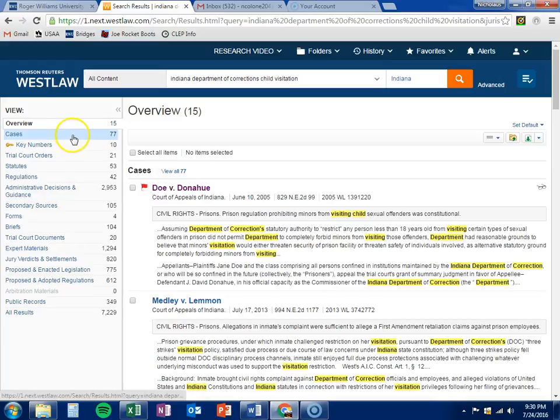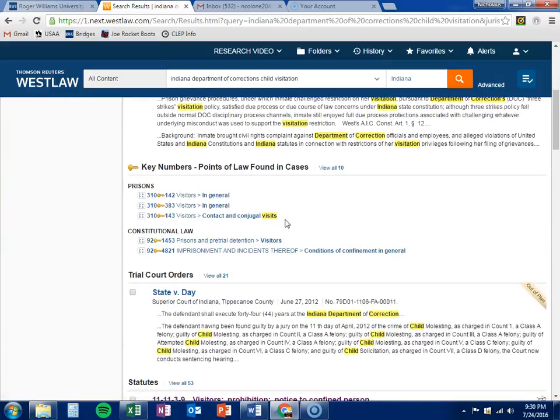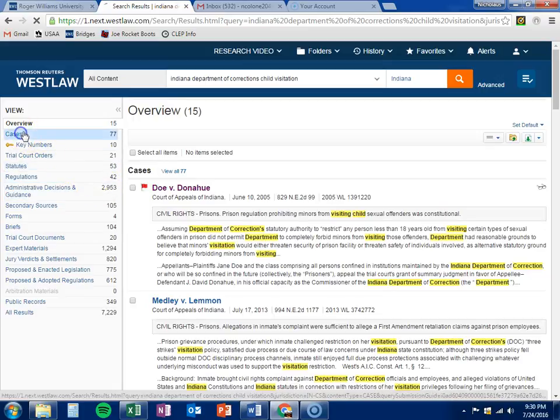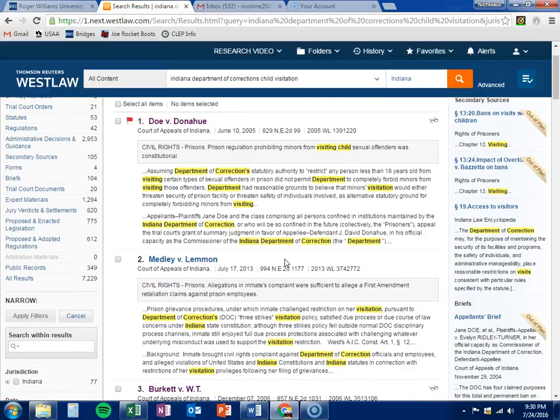This brought our case number back up to 77, and our statutes up to 53. The issue with this is that the words department and Indiana are far too broad for this to work for us. We're again getting into cases of child molesting, things like that aren't necessary. Going into the actual cases tab instead of the overview tab, we get into these cases.